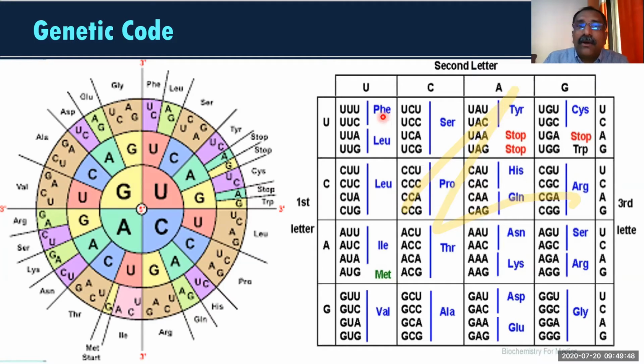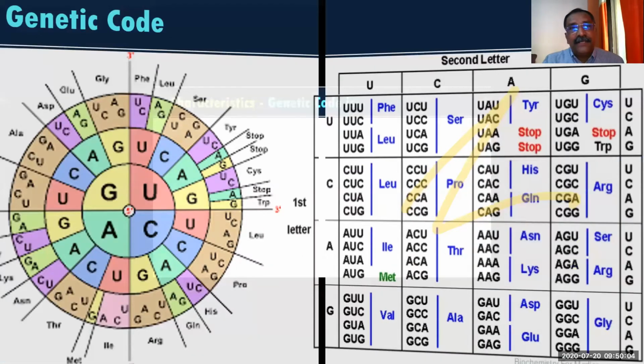Okay. So now you see all these blue letters representing the names of amino acids, the short forms of amino acids. Like that, if you count over here, how many amino acids are there? You can count that 20 amino acids are there. So this is clear to you. Now come to this next slide.